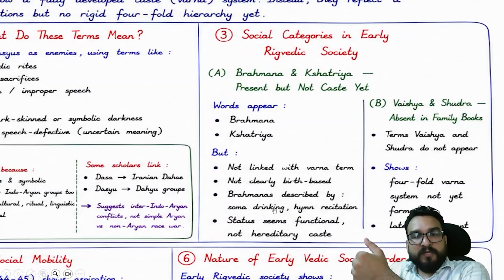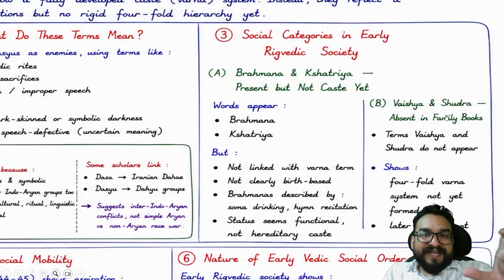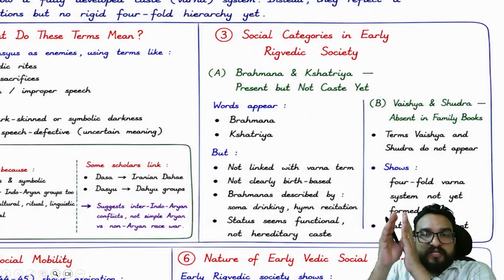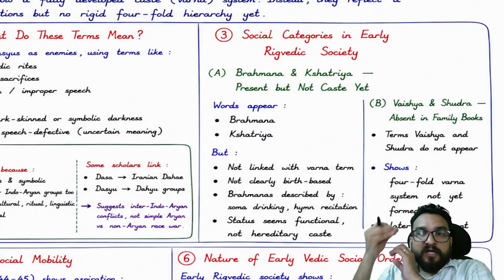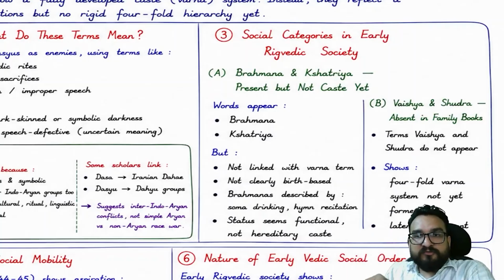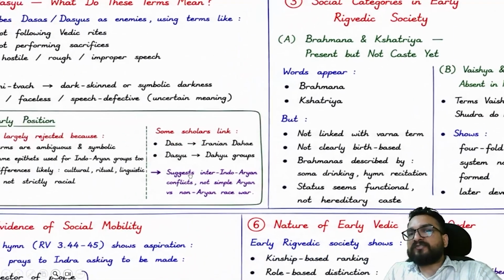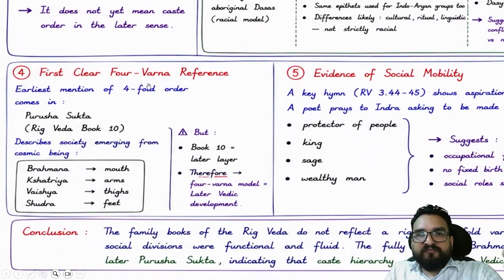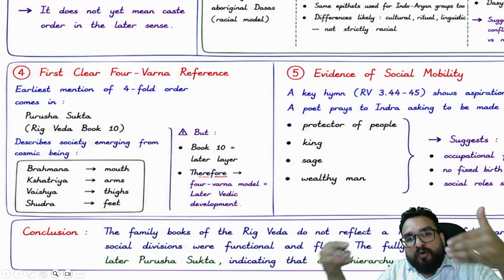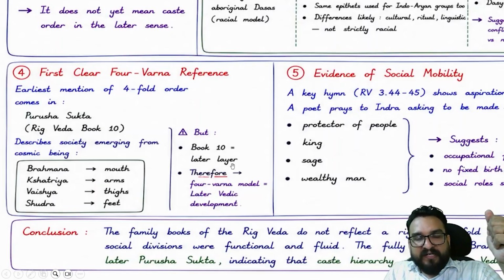Brahmins described by Soma drinking, hymn recitation. Status seemed functional, not hereditary. Vaishya and Shudra were not present in the family books. I told you that only the 2nd to 7th family books are important, and among them Vishwamitra, Atri and Vasishtha are very important. So these terms Vaishya and Shudra do not appear. This shows us that this fourfold system of society is a later phenomenon. The first clear fourfold reference we have got is from the Purushukta hymn, which might have been added later on. Right, book 10, later layer.